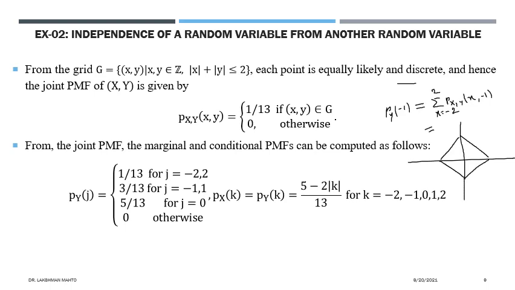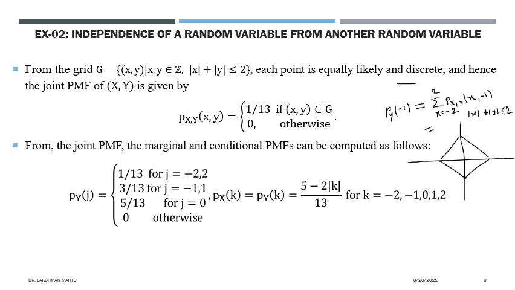So where is y equal to minus 1? This is just the plot of mod x plus mod y. This point is 2, this point is 2, this point is minus 2, this point is minus 2, you know that.